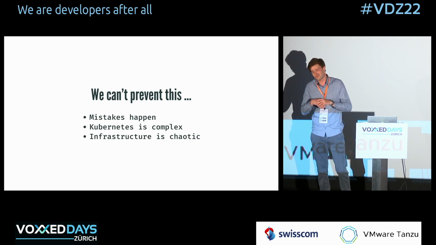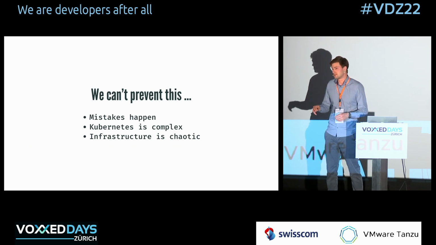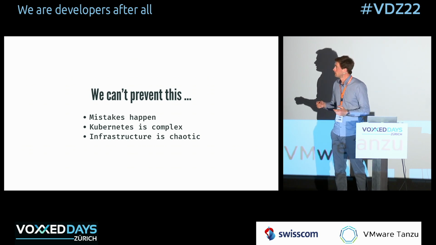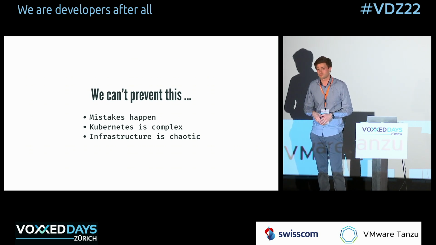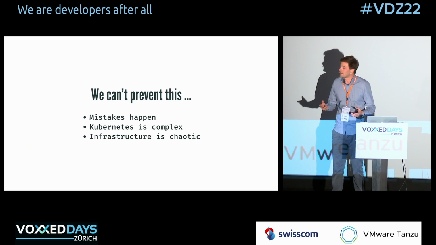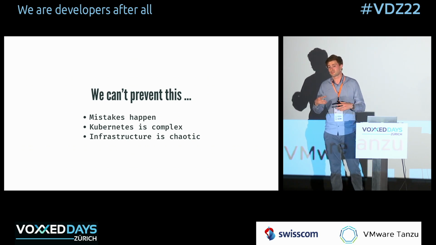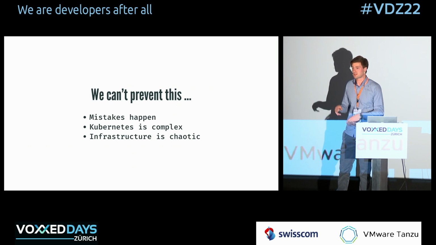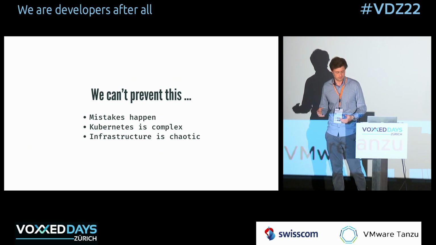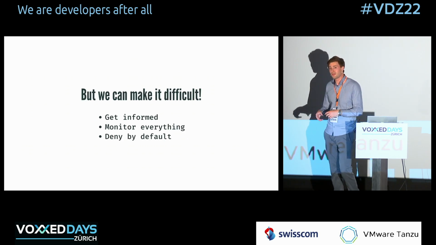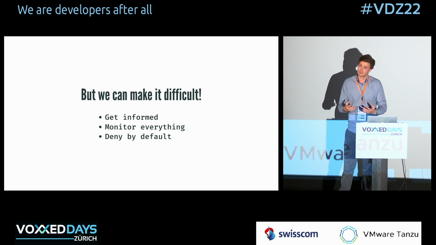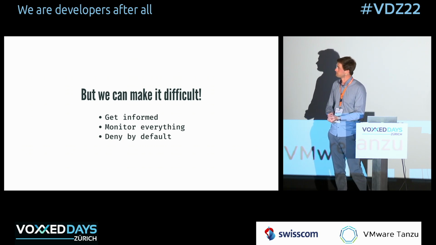Kubernetes is a very complex system that has very intricate mechanisms, I guess. And we're human, right? So when we develop stuff on Kubernetes, mistakes are going to happen. It's just bound to be the case. And the infrastructure on Kubernetes, so your pods and containers, it's a very chaotic environment. So figuring out what is proper and what might be a bad actor doing something is very difficult to find. However, we can make such vulnerabilities much more difficult to exploit, right? So that when a mistake happens, the impact is much, much smaller.